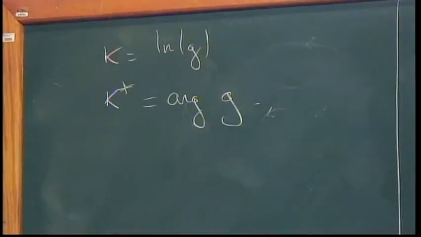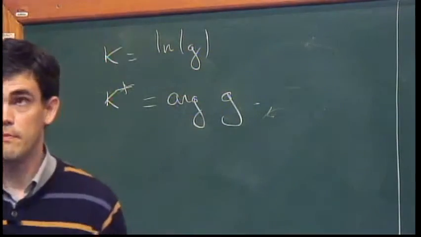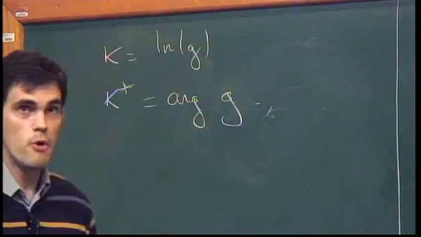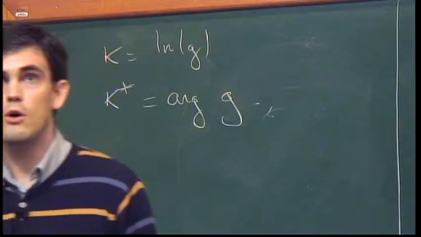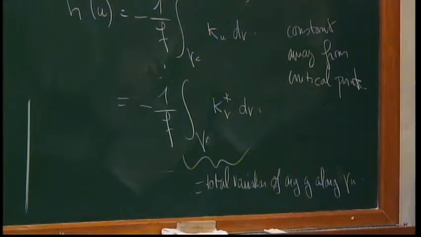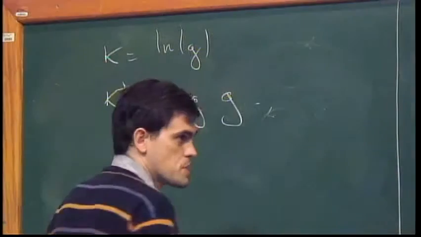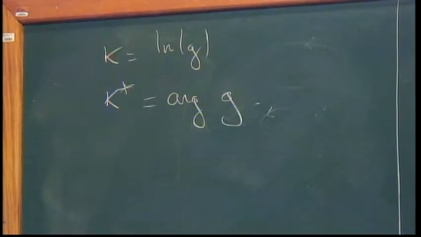Okay? You look how the normal has rotated along this curve. But this number is the same as the rotation number of the curve itself. So this number is nothing modulo 2 pi, times 2 pi. So this number is nothing but 2 pi times the rotation number of gamma u. Okay?